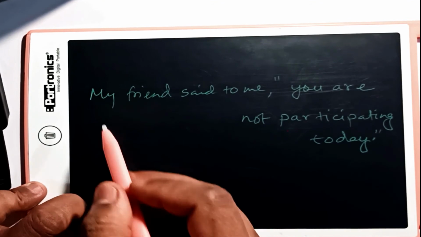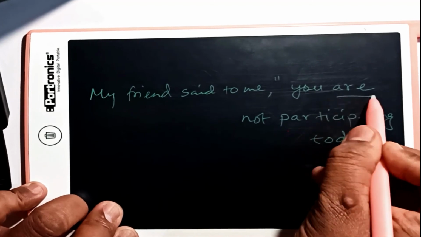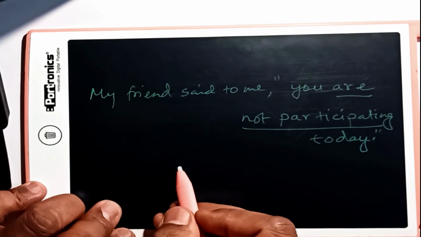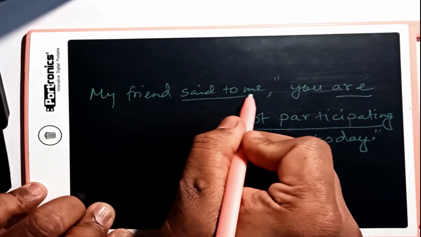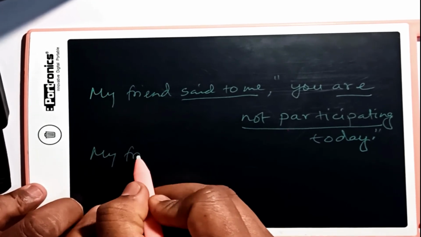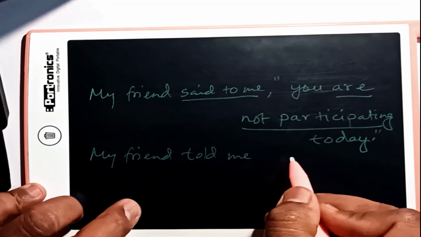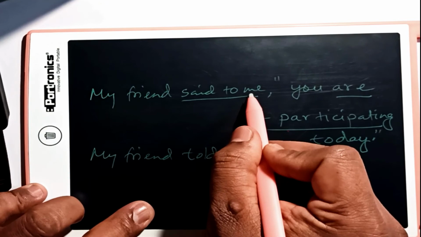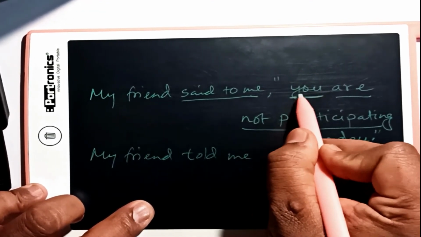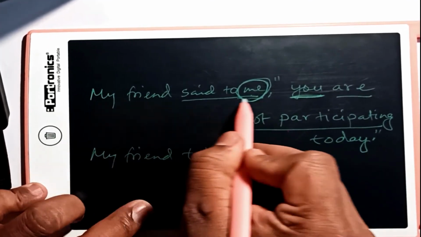We can look at another example. My friend said to me, you are not participating today. So are not participating. What do you see? This is present continuous but in the negative. This will be changed to, as we have seen in the earlier sentence, my friend told me. Now this me and this you, as we know, the second person pronoun in the reported speech is going to be affected by the object of the reporting speech.